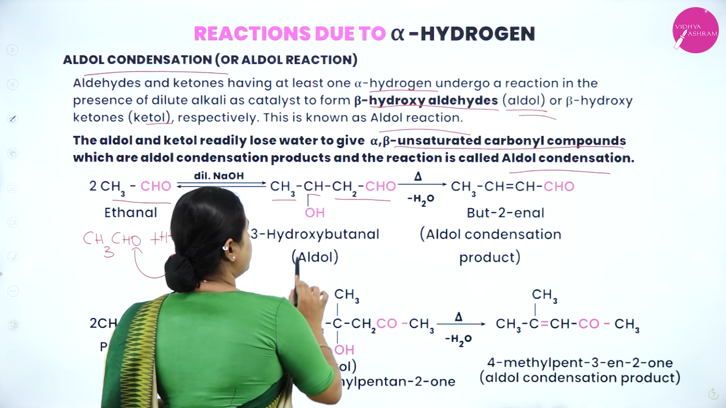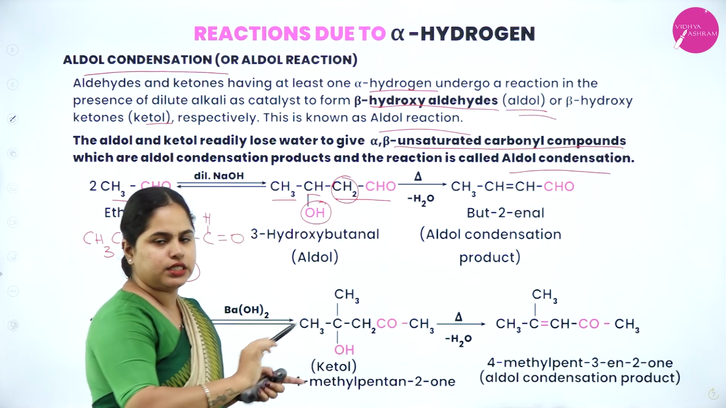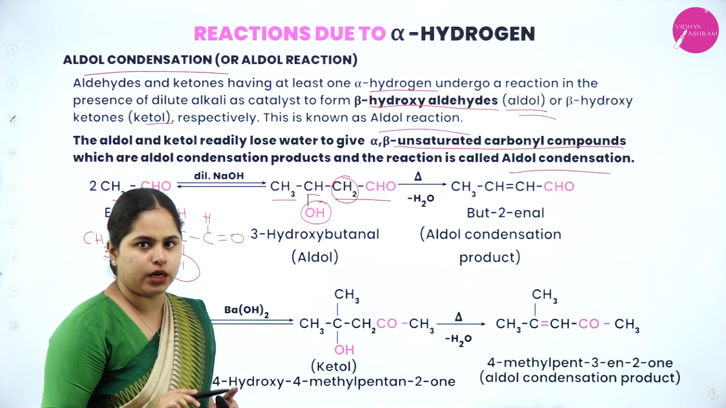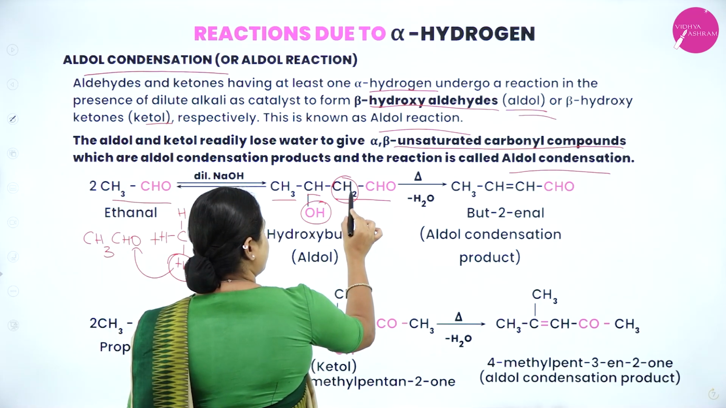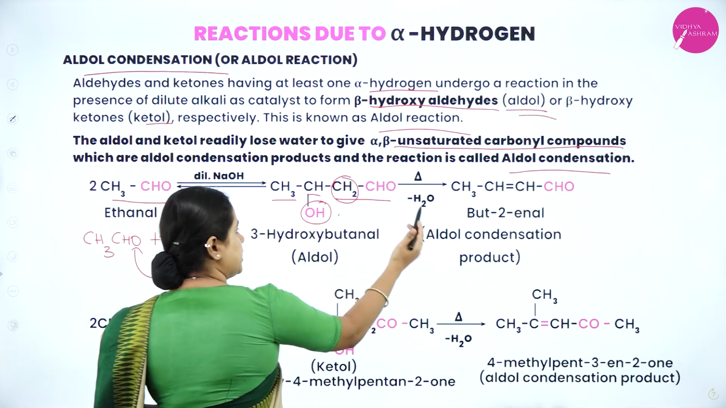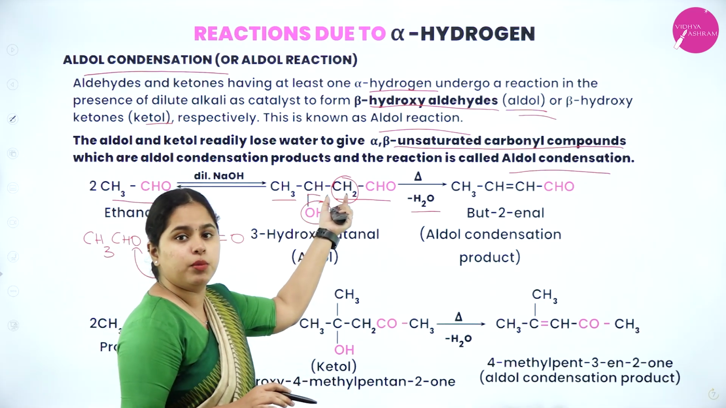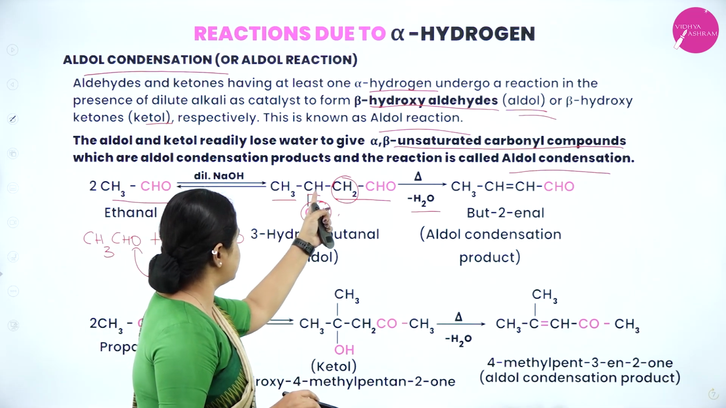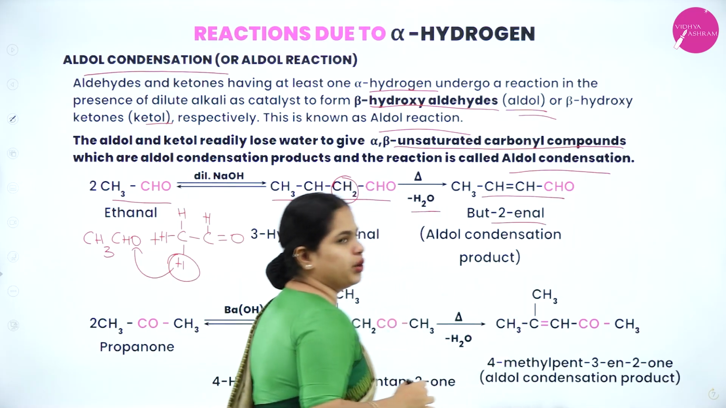Now what you have to remember: when a hydroxyl group and hydrogen are present on adjacent carbon atoms, water can be easily removed from there. So you will have CH3, CHOH, CH2, CHO. From here, OH and 1 hydrogen from here will be removed. That is, H2O will be removed. H2O removing means a double bond will be formed here. So you'll get CH3CH double bond CH-CHO. That is but-2-enal you are going to get.